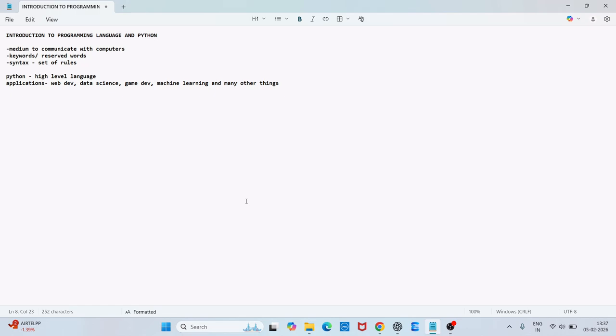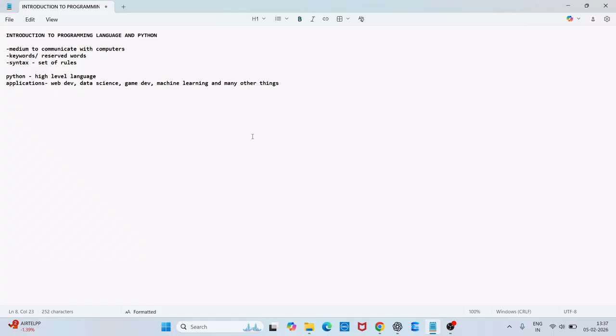In normal language, English is used to communicate with one another, just like I am communicating with you in English. So I have to take care that I am using the correct words, correct syntax, and so on.